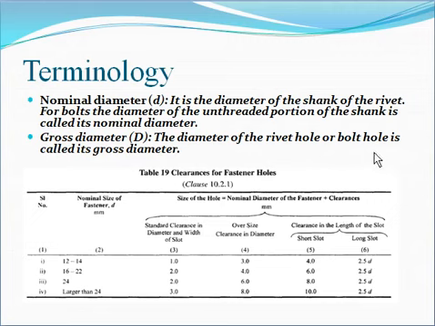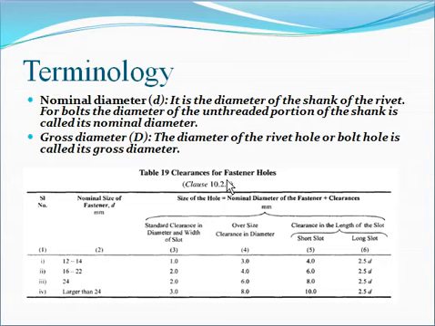In case of the gross diameters we have to go for the holes, but in case of the nominal diameter it is the diameter of the shank of the rivet or the shank of the bolt.